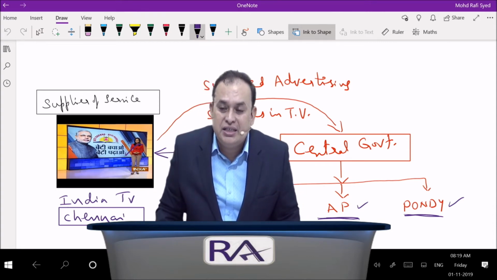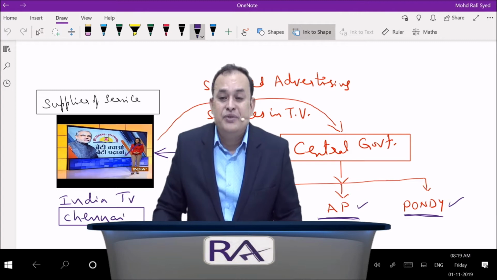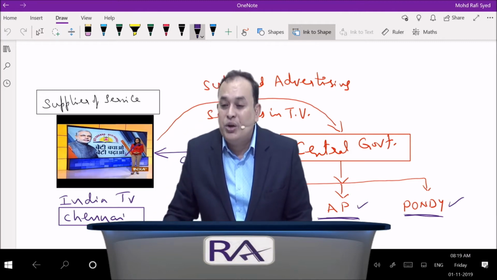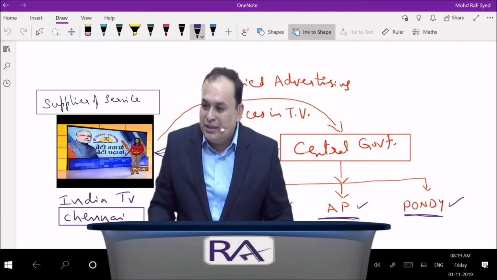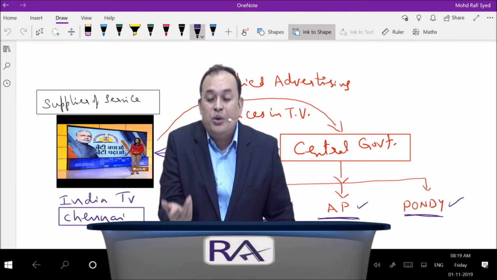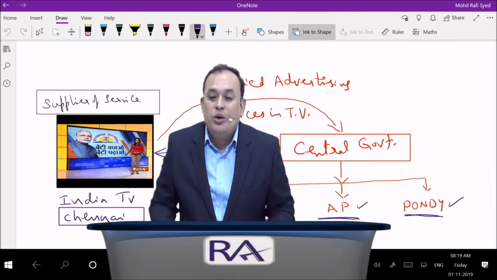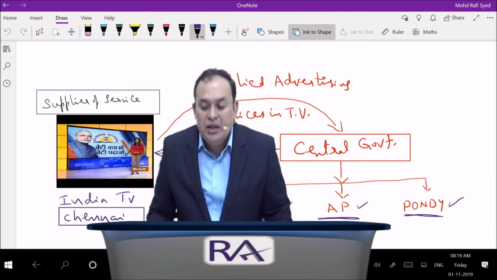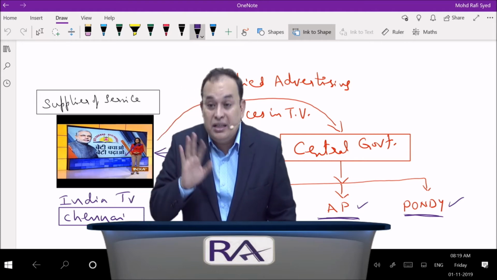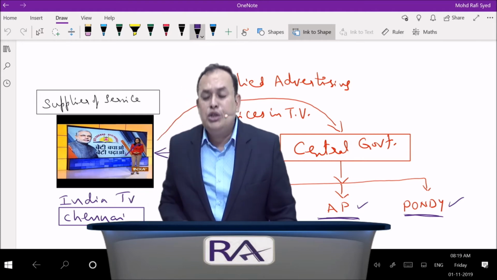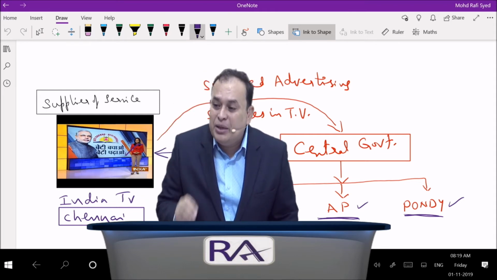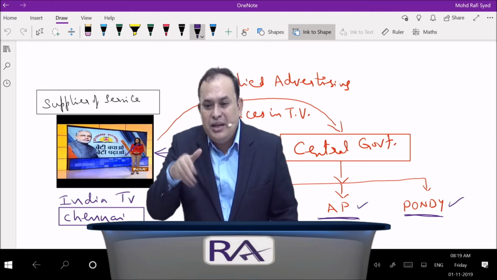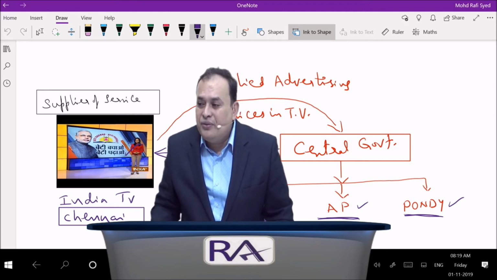Section 12 subsection 12 of the IGST, banking company as well as NBFCs: place of supply is equal to location of the recipient, if the recipient address is available with the supplier. If the recipient address is not available with the location of the supplier, then the location of the supplier is the place of supply. Repeating, banking company and non-banking company are considered, other than insurance. Place of supply is equal to location of recipient if the recipient address is available with the supplier. If not available with the supplier, then location of supplier.